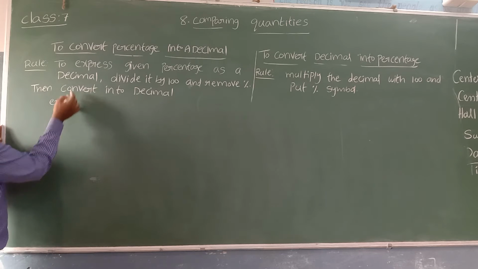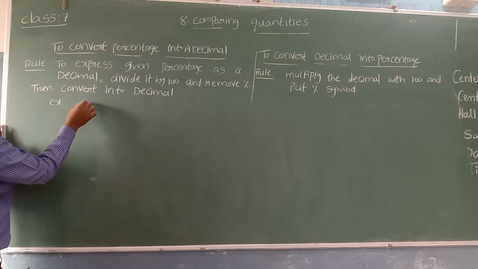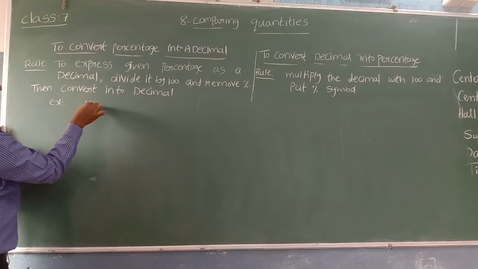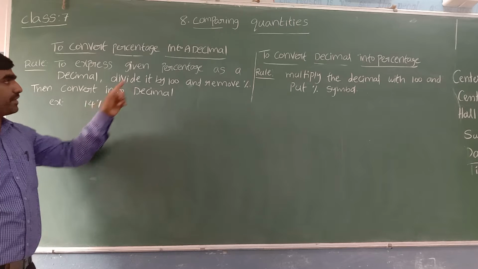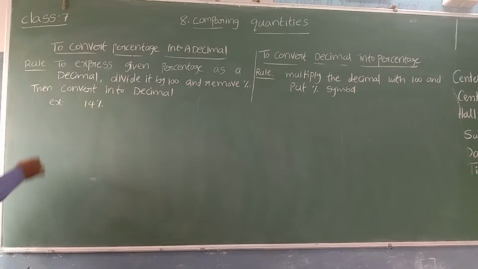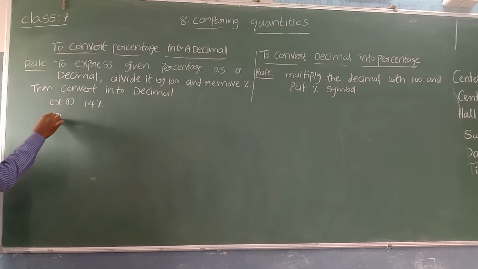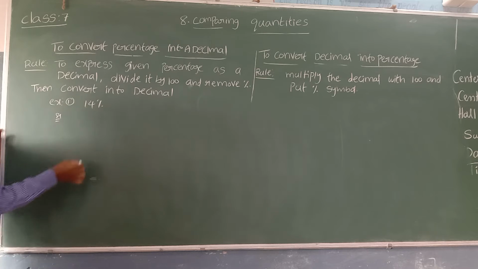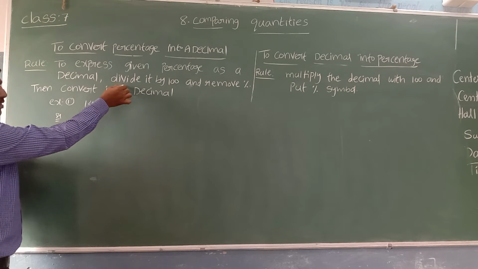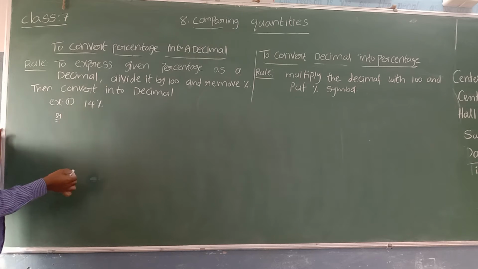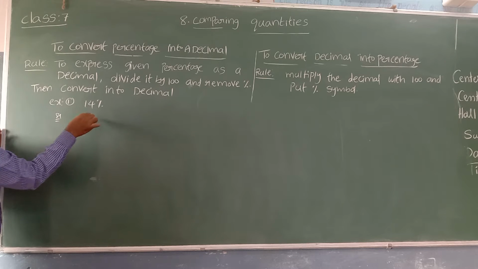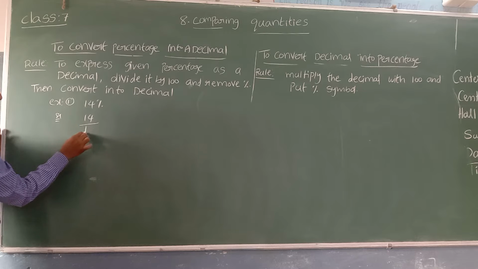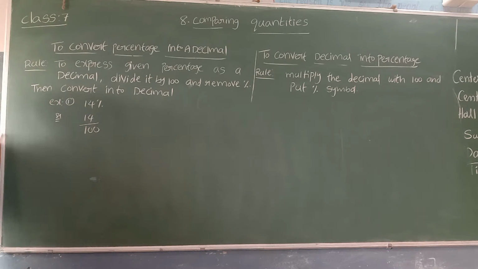See here, we are taking one percentage now. Let me take 14 percentage. This I want to express into decimal. See my example 1 solution. 14 percentage. You can follow this rule or you can do it without the rule also. 14 percentage means out of 100. 14 out of 100.